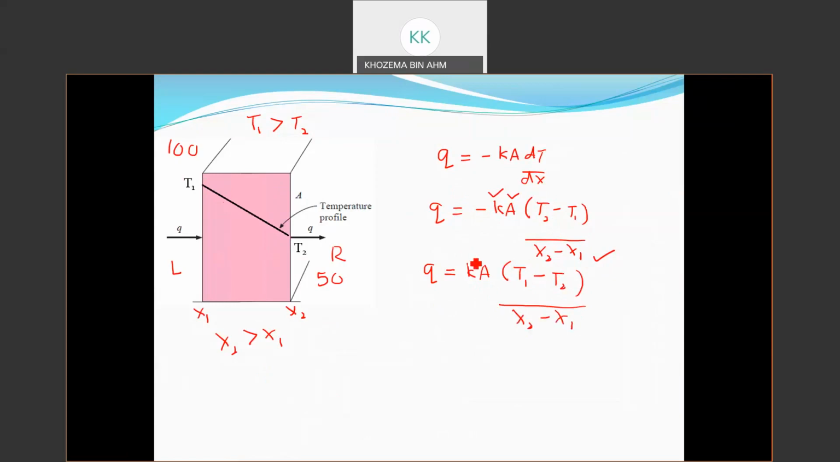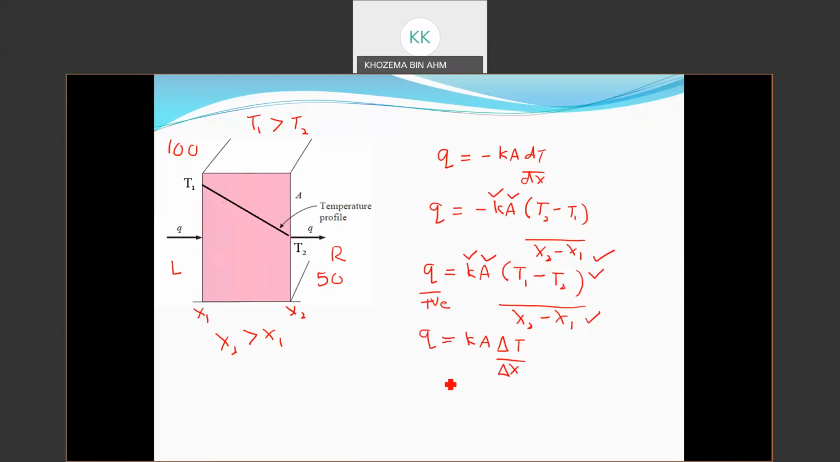Now the k value is positive, the A value is positive, T1 minus T2, which in our case is 100 minus 50, is a positive value, and X2 minus X1 is also a positive value. Then you'll get a positive value for your Q. So again we write Q is equal to kA delta T over delta X, meaning that delta T and delta X are the differences.